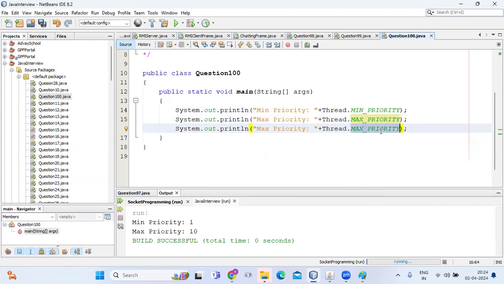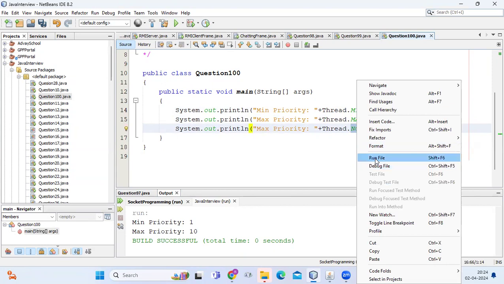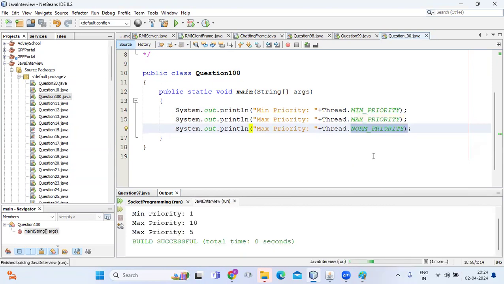And what will be the norm priority? JVM will create a thread for the main class, so that thread's priority JVM always sets as the norm priority. Hence by default the priority of the main thread will be 5, guys. We can change it later on.